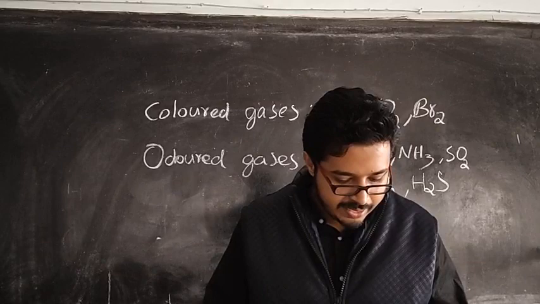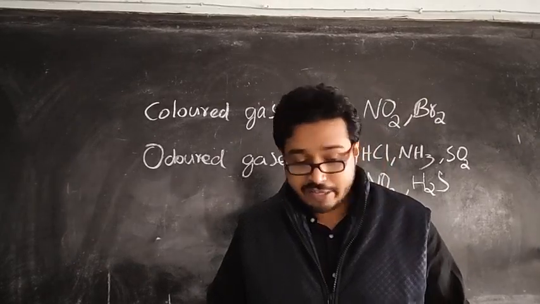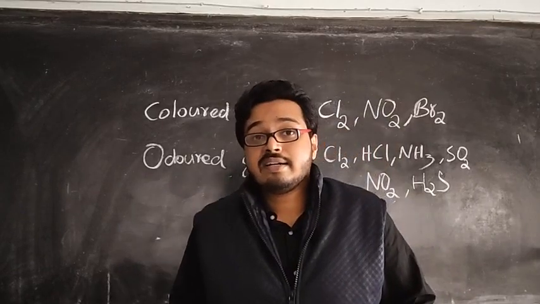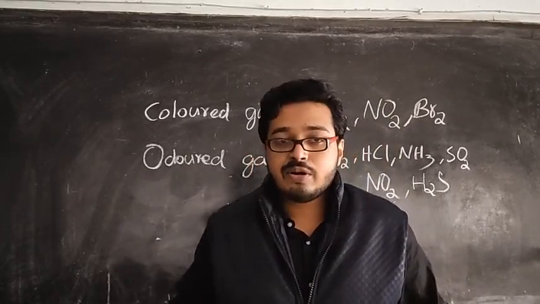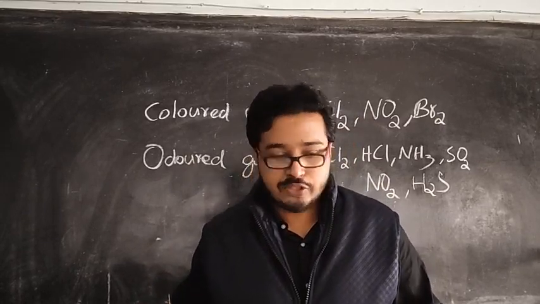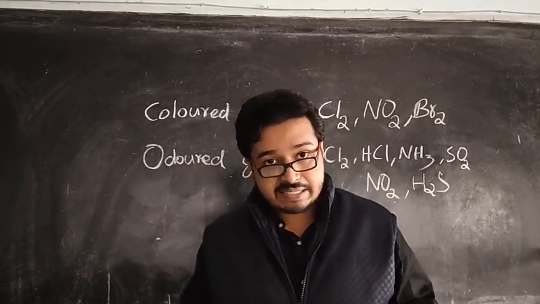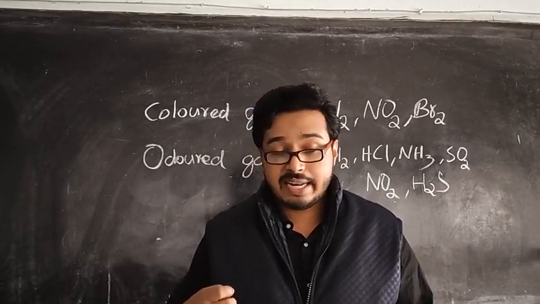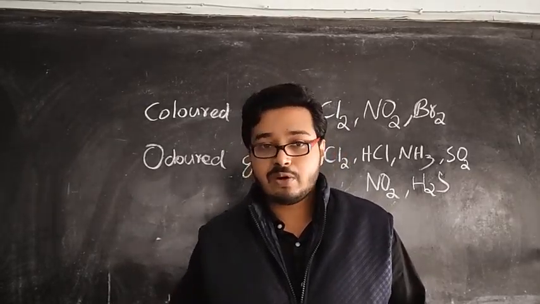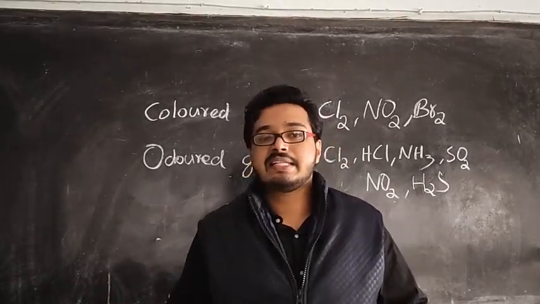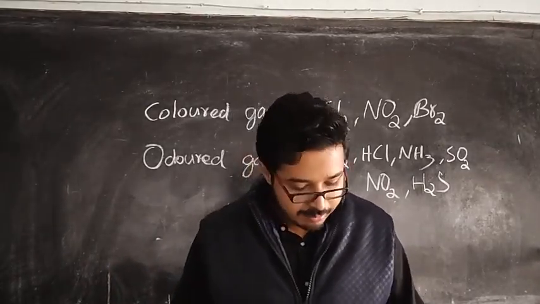Then the next one is the action of heat, then the color change or the action of indicators on acid and base solutions. The last one is the action of concentrated HCl on two different compounds, copper oxide and manganese dioxide. These are the things mentioned in your syllabus.